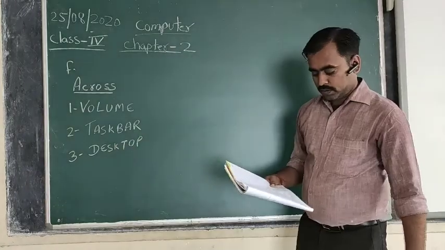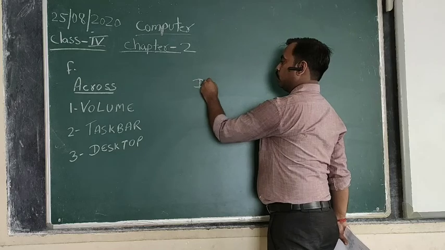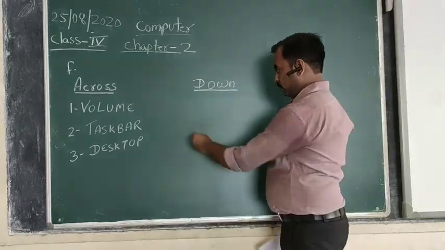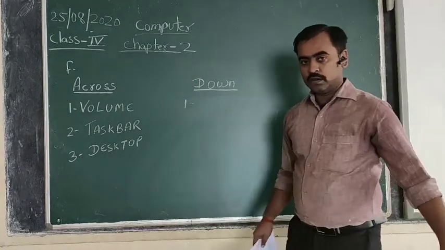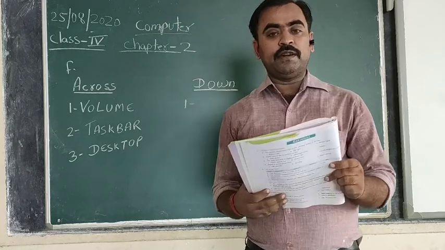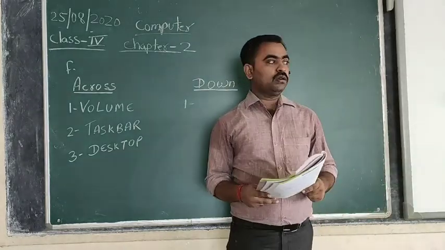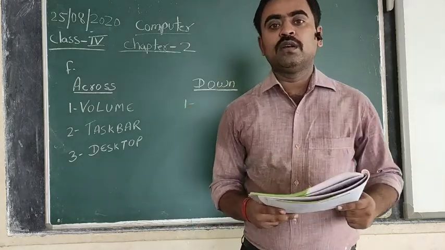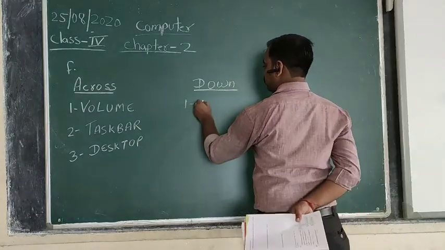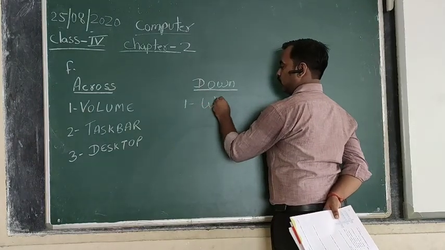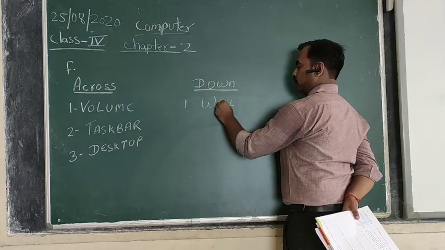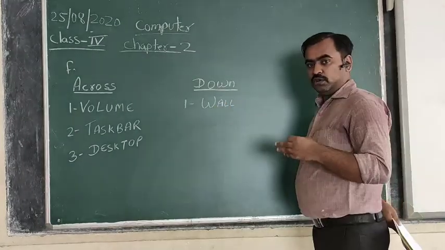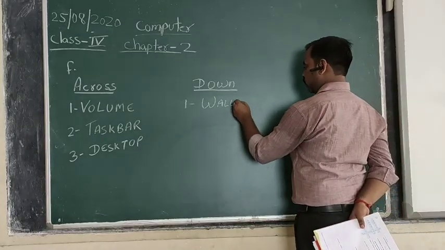Clear? Then down, the first one is the background picture of desktop screen. The background picture which is visible to you on desktop screen is generally known as wallpaper. The background of your desktop screen, or the picture which appears on your desktop screen, is known as wallpaper.